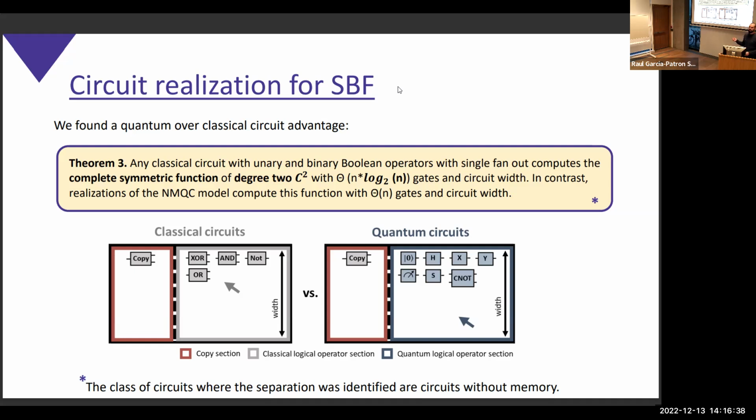And that's very interesting because it doesn't depend on oracles. It's a white box separation. The only restriction to be a universal separation would be to allow the copy operation at any point of the circuit. That's the only restriction that we are imposing.